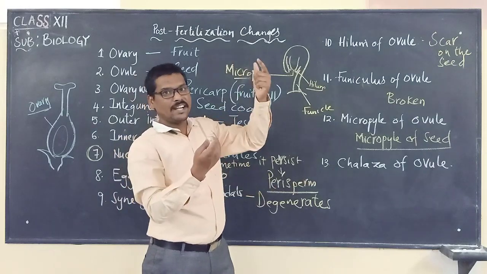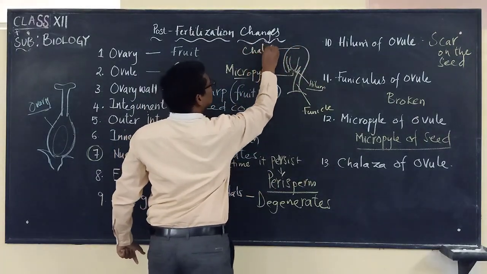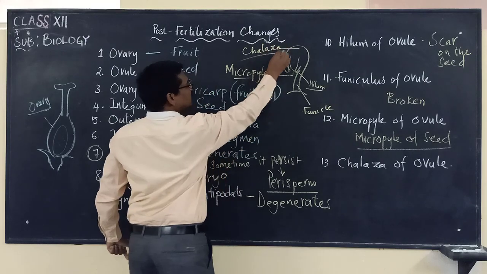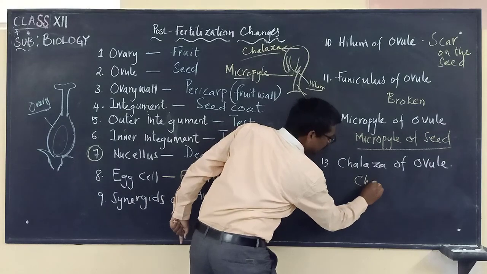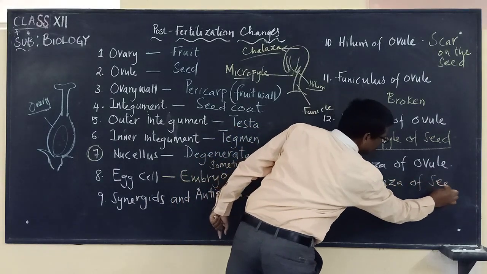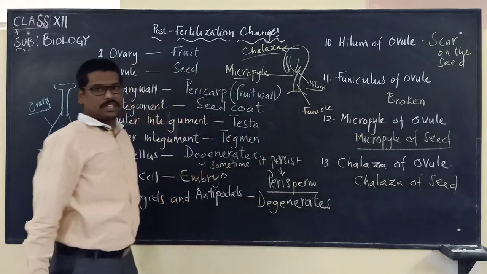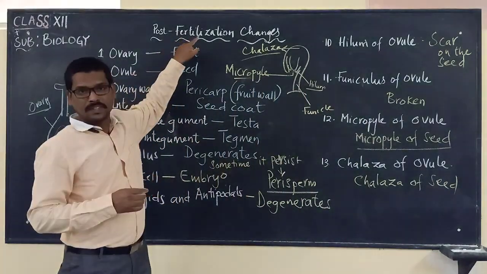And the last one, the chalaza of the ovule. You know the chalaza line? This region is called the chalaza of the ovule. The same thing will remain as the chalaza of the seed. So these are all the changes that occur after fertilization.